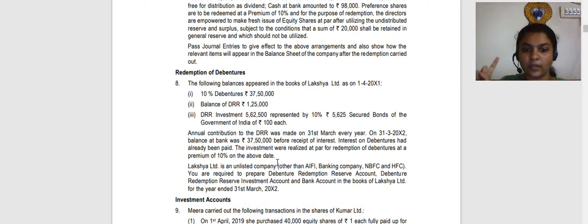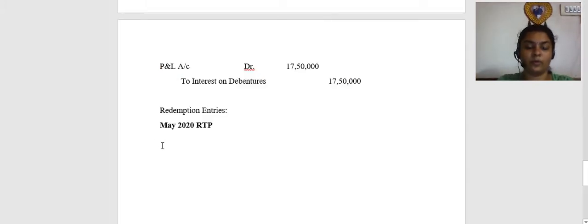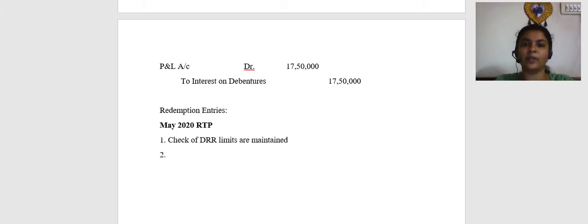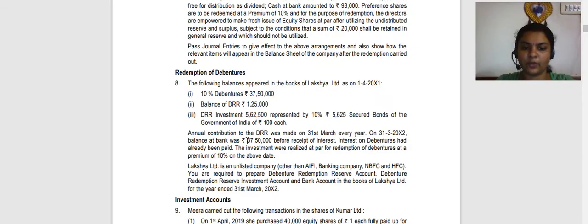First, the opening balance is given. We need to ensure that the DRR amount is sufficient for the given year. Number one, check if DRR limits are maintained. Number two, DRR investment has already been made.